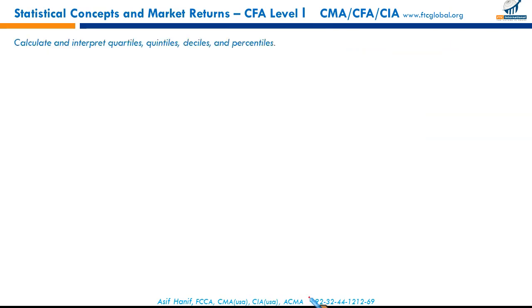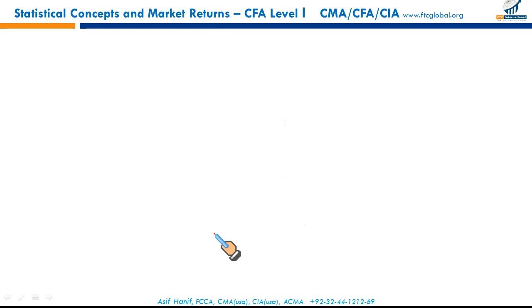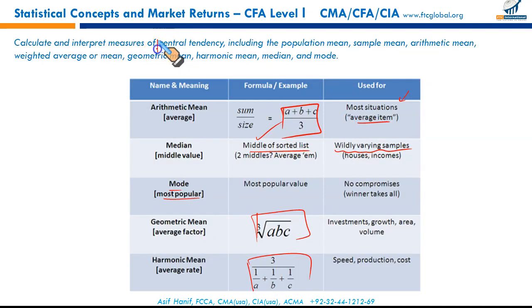Next, LOS is calculate and interpret quartiles, quintiles, deciles and percentiles. Now this is your bar chart. What are quartiles, deciles and percentiles? These are known as measures of location. What we have done so far, mean, median, mode, are the measures of central tendency, a particular point around which the data is centered. Measure of central tendency represents the center point or the typical value of a dataset.